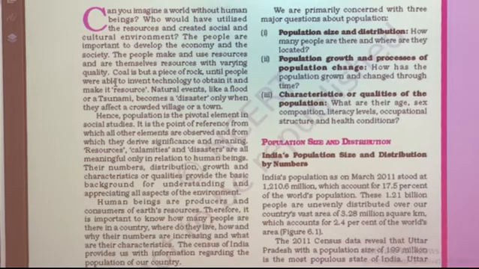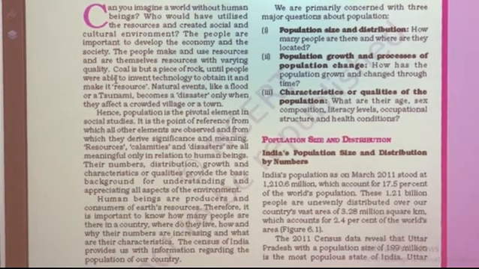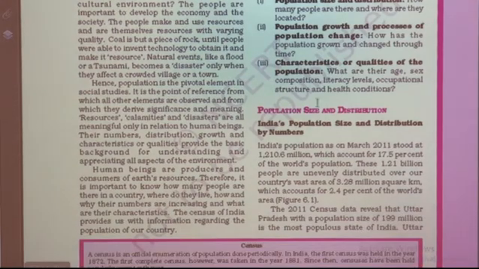And population density, this term is different. Population density means the ratio of land and man. On a particular land, how many people are living there, this ratio is called population density. Population density is more in Kolkata and Delhi, because only a small part is available as land, but population is more, and people are living in skyscraper buildings, and some people are living in slum areas. So all these factors are important for study purposes, and population size and distribution are equally important, as we have already learned.